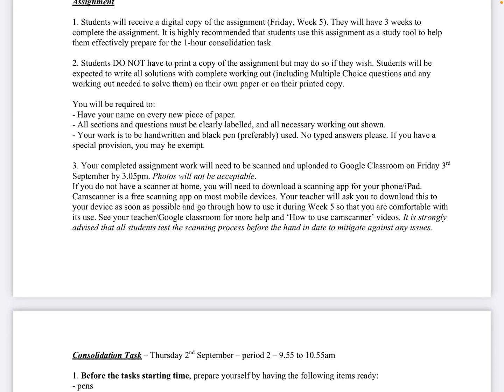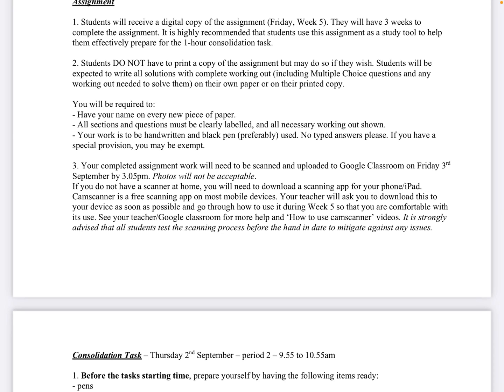Now, can't say it again as much, but you must show your working. Now, because you're scanning, the best thing to scan is obviously black pen. Light coloured pens won't work, and red pens don't always work very well. So please, can you make sure that it's handwritten and you're using black pen? Okay? So no typing. Really don't want typing, want handwritten, please.